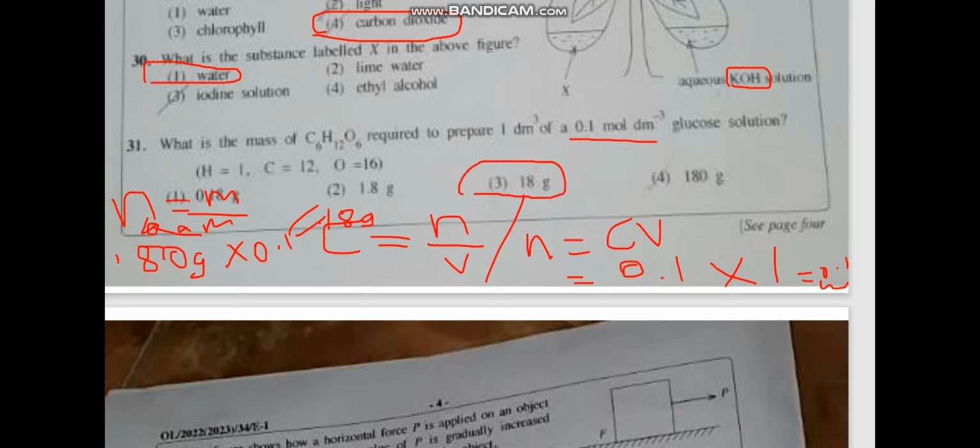The figure shows how a horizontal force P is applied on an object placed on a plane. When the value of P is gradually increased from 0, the frictional force acting on the object: now when you gradually increase P, the friction force also will increase to a certain extent, and then when you overcome that friction, it will go. Does it take a constant value continuously from the beginning? No, it will increase gradually from 0 to a maximum value. Increase gradually from 0 to a maximum and then decrease gradually? It won't decrease gradually.